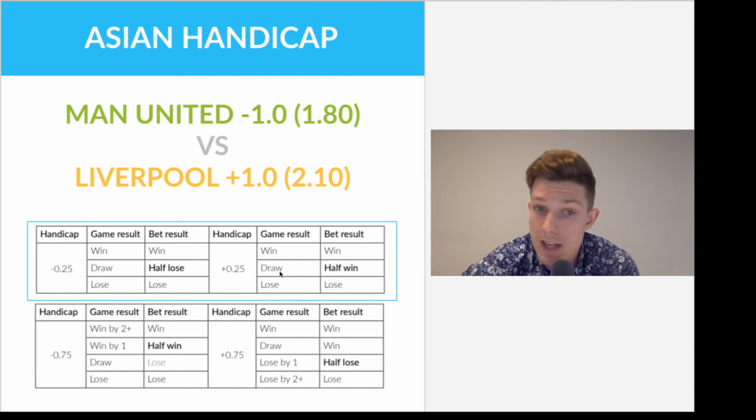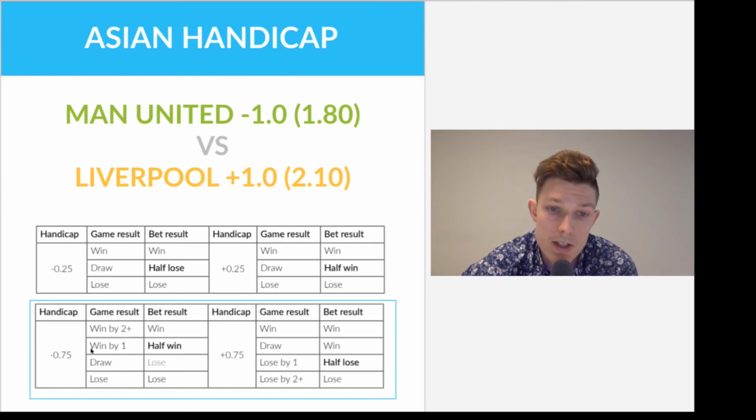So if the game ends in a draw, then the first bet on plus 0 will end in you getting your money back, and the second bet will be won. The net result being that you get half of your stake back and you win the other half of your bet. So it's a half win. While if Liverpool lose the game by 1 goal, you will lose both bets.